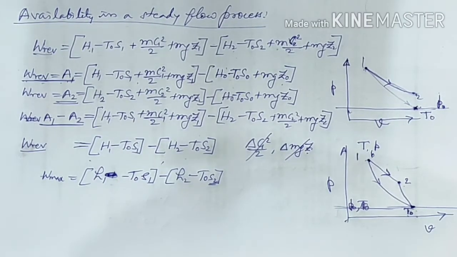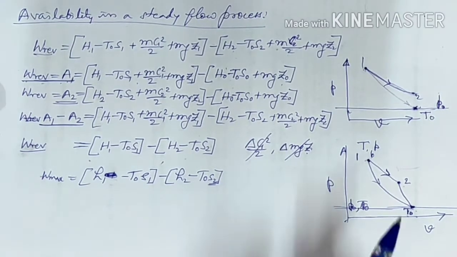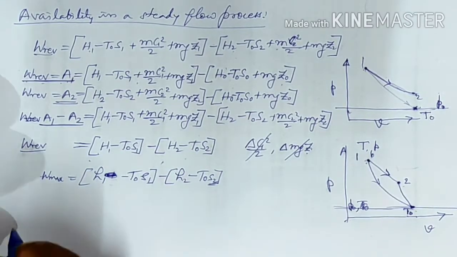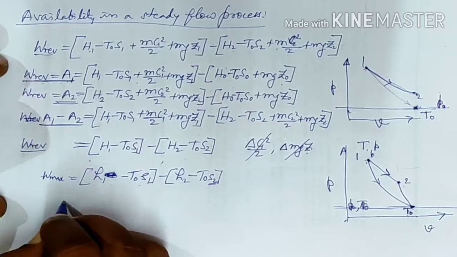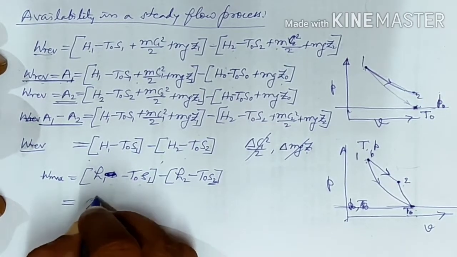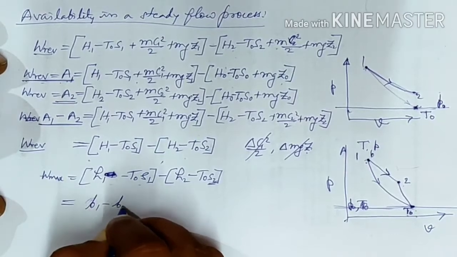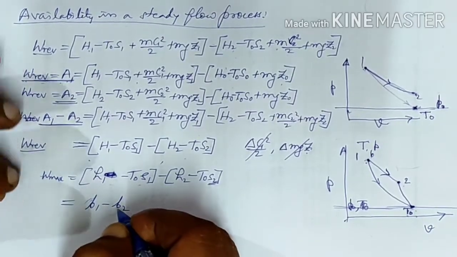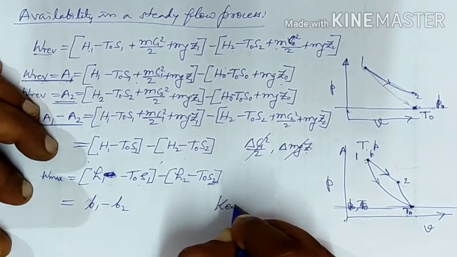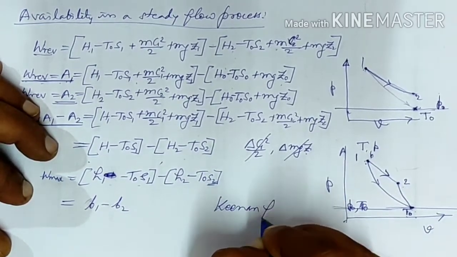So this way we can find out the change in availability if the system is passing through process 1 to 2, and this is nothing but B1 minus B2, and we said that B1 and B2 are the Keenan function.